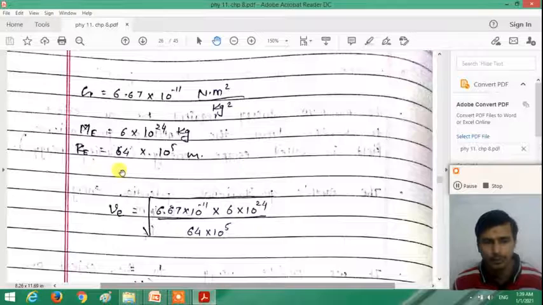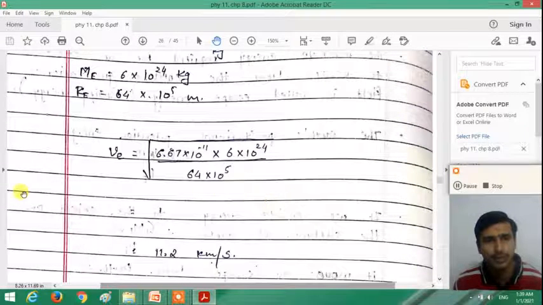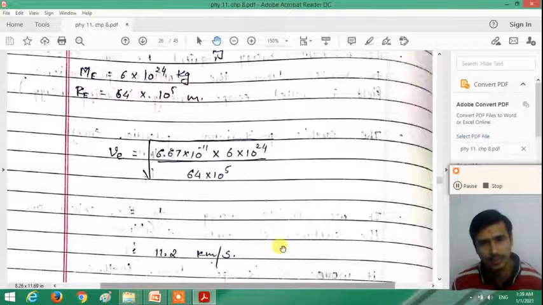So if you put the values, the escape speed of an object on the surface of the earth, ve, is equal to the square root of 6.67 × 10^-11 × 6 × 10^24 divided by 64 × 10^5. If you calculate this, you get the escape speed on the surface of the earth is 11.2 kilometer per second, right?